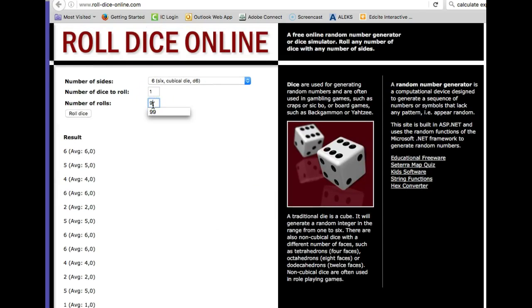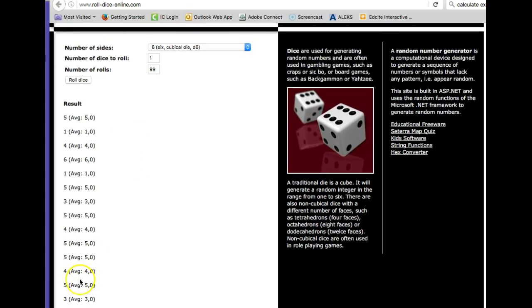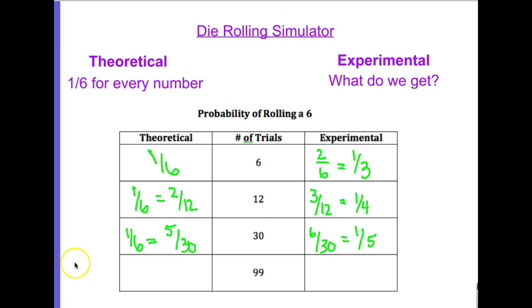Let's try 99. Now I won't make you sit here while I count these. I'll count them and come back. So if you trust me, we got 17 out of 99, which we'll have to get the calculator and check that.